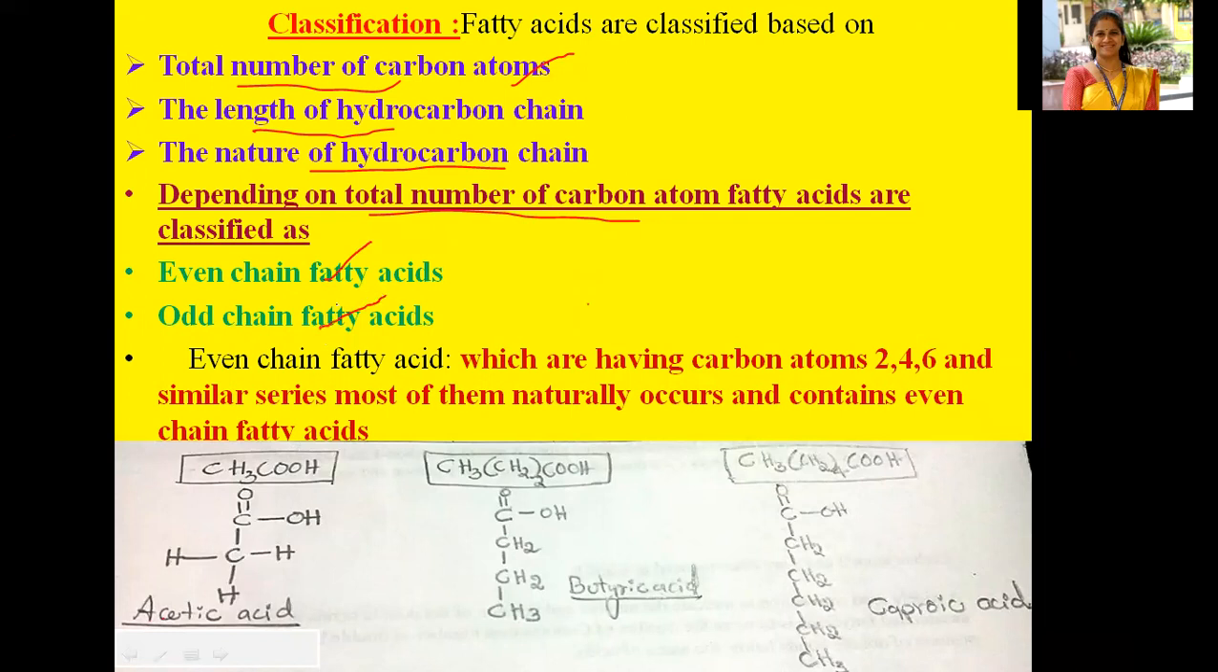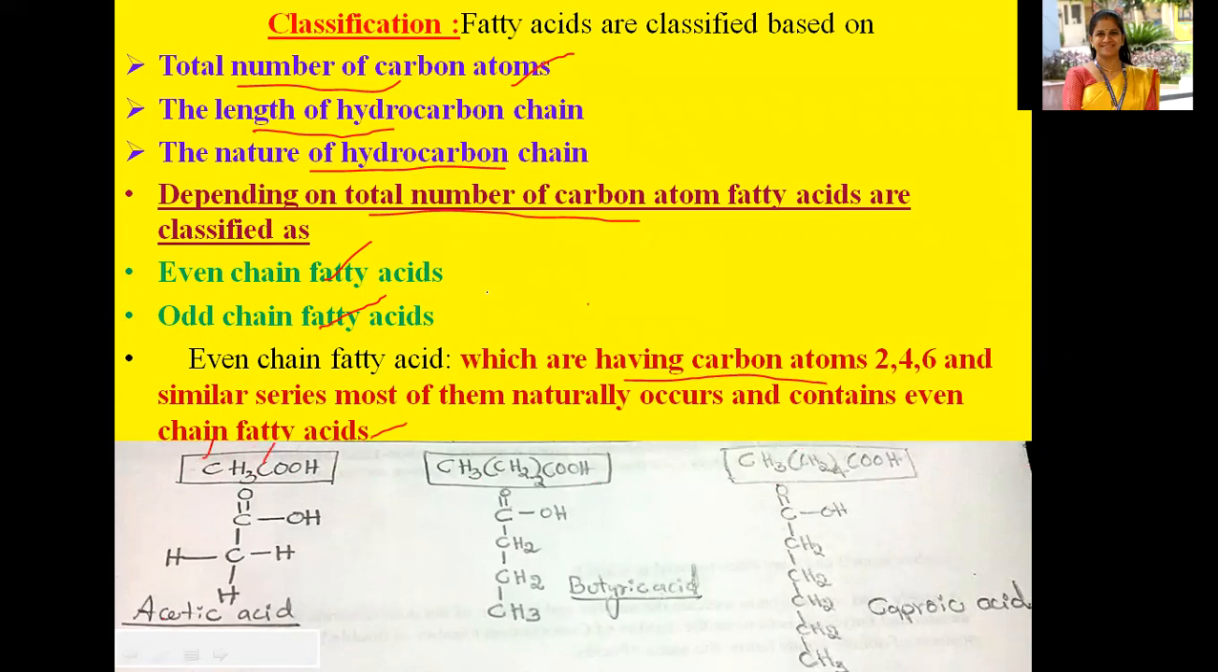So let us go to the first one, even chain fatty acids. Even chain fatty acids have carbon atoms 2, 4, 6 and so on in a similar series. Most of the naturally occurring fatty acids are even chain fatty acids. For example, CH3COOH, acetic acid. How many carbon atoms do you have? This is the first C and this is the second C. So two carbon atoms.